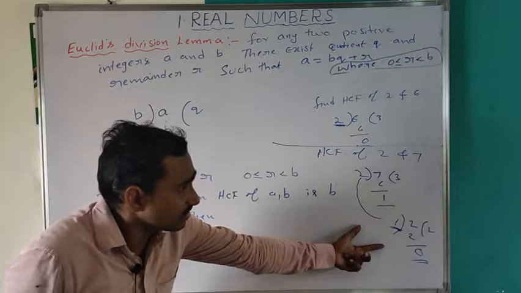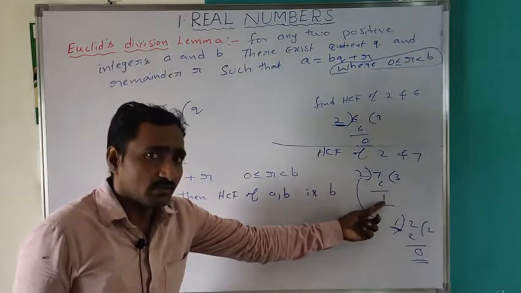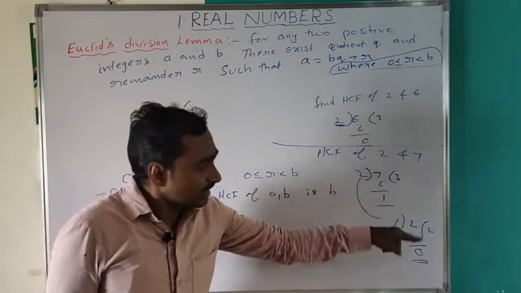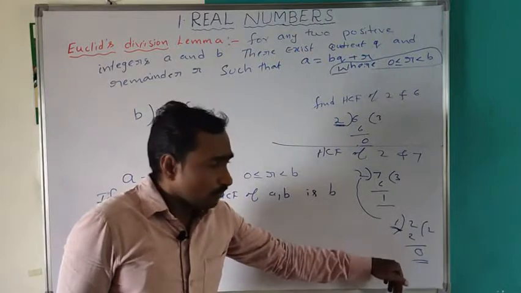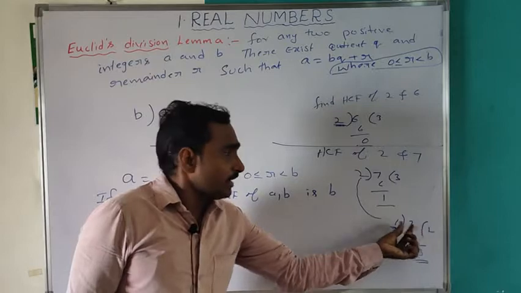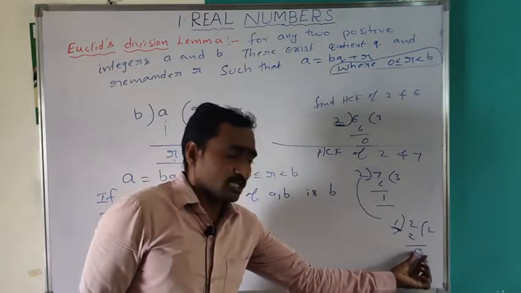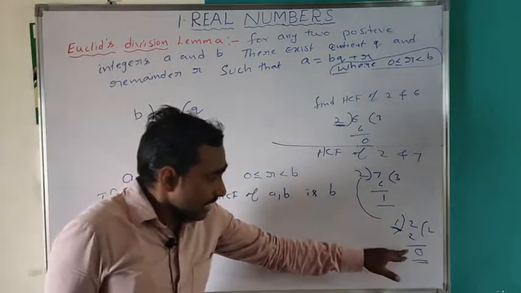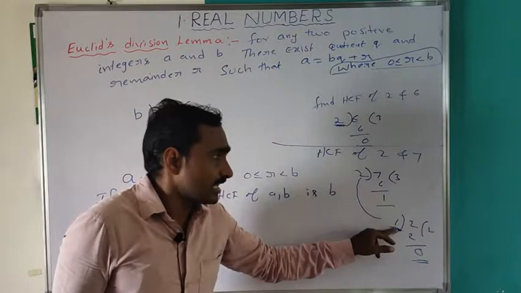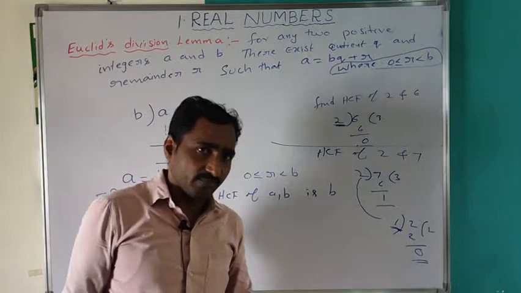Now you take the divisor as the new dividend and the remainder as the new divisor, then R becomes 0. This time the last divisor is the HCF of 2 and 7. So 1 is the HCF of 2 and 7.